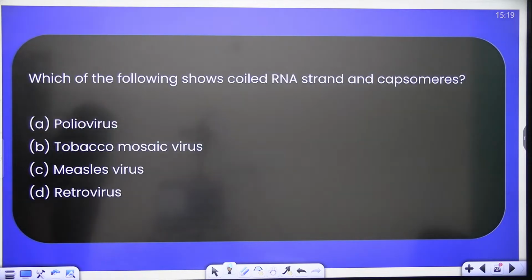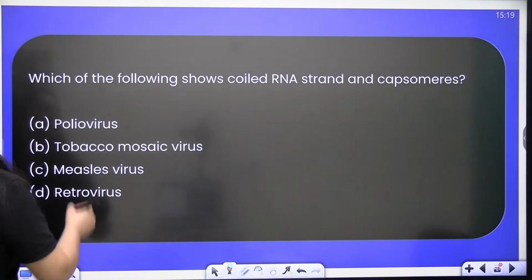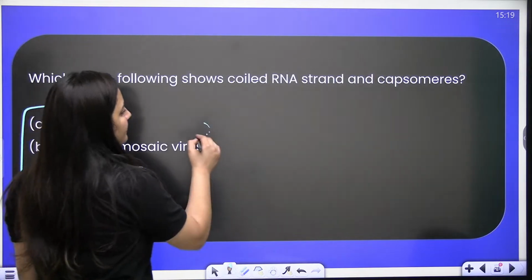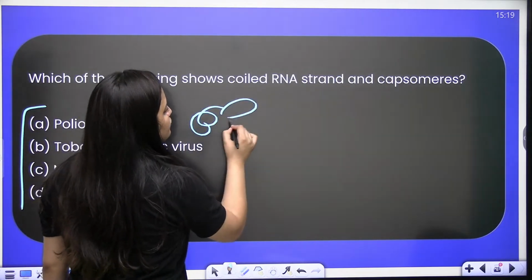So the next question: which of the following shows coiled RNA strand and capsomeres? Coiled RNA strands and capsomeres.